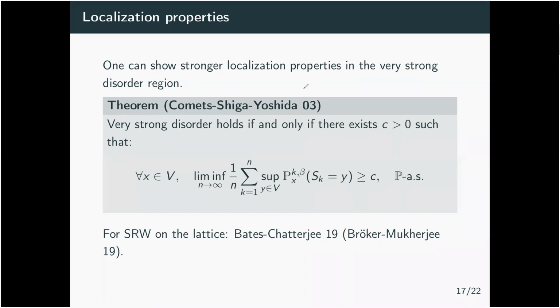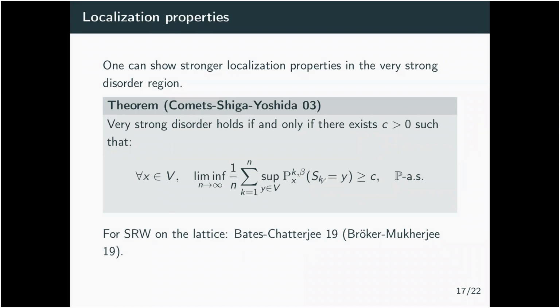Very strong disorder holds if and only if, if you take the Cesaro limit of the supremum of the probability to go from a point x to y in k steps, then this will be bounded below by a constant.